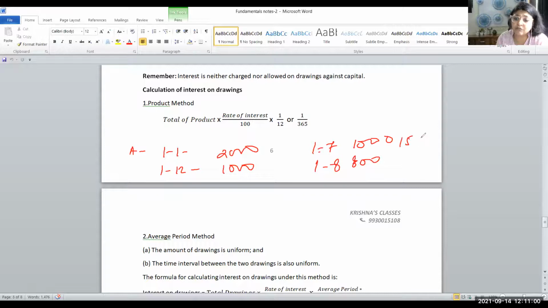Now then 15th of March he had withdrawn some 7,000 rupees, like this. Means uniform dates are not there. Sometimes he's withdrawing on 15, sometime on 1st. And amounts are also not uniform.